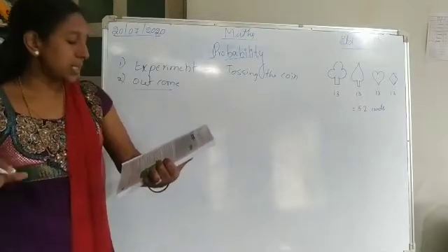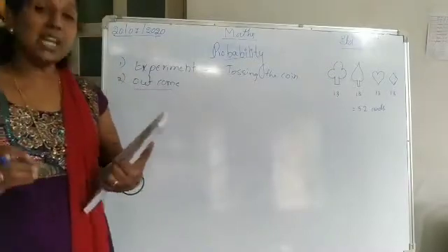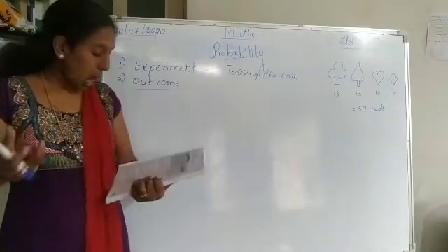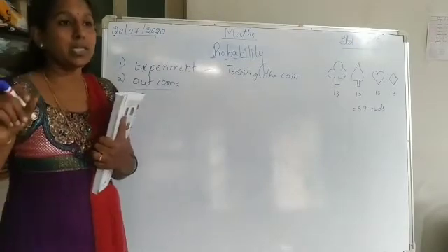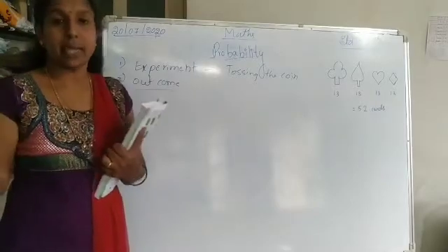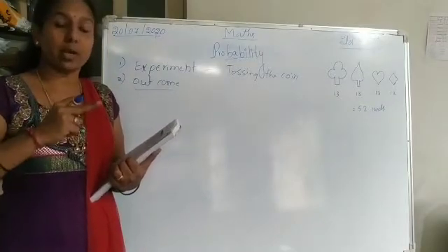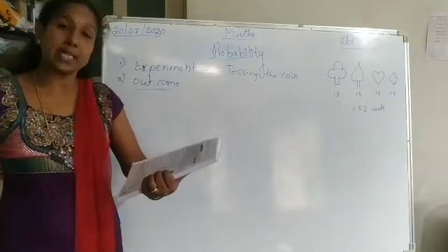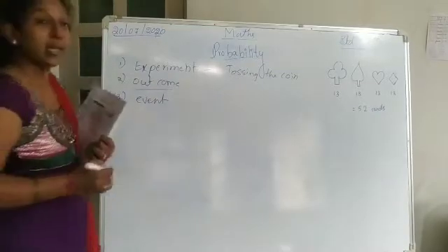Third one. Next, an event is one or more outcomes of an experiment. When we say event, here I get only one outcome, meaning I get one head or one tail only. That is a single outcome, so that is called an outcome. If I am getting one or more outcomes of an experiment, that is called the event.